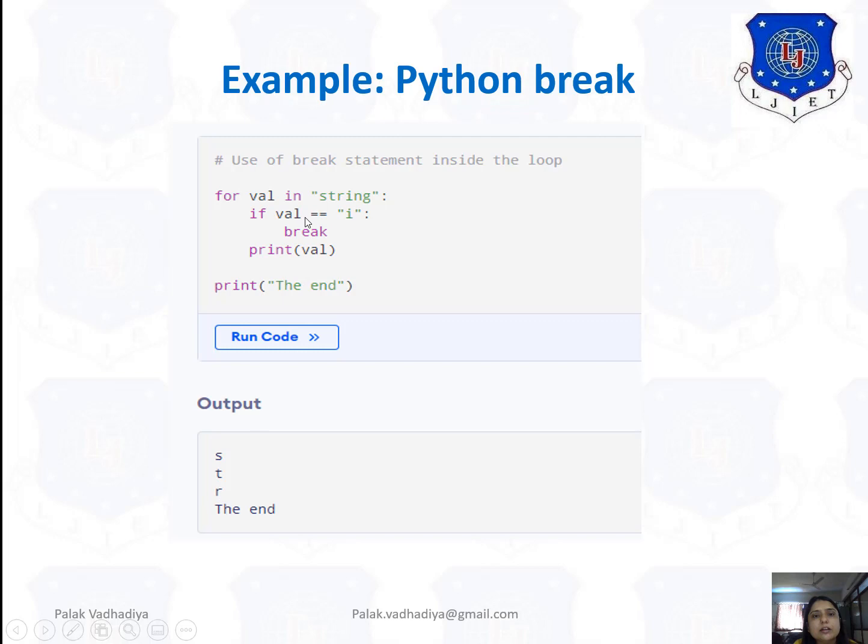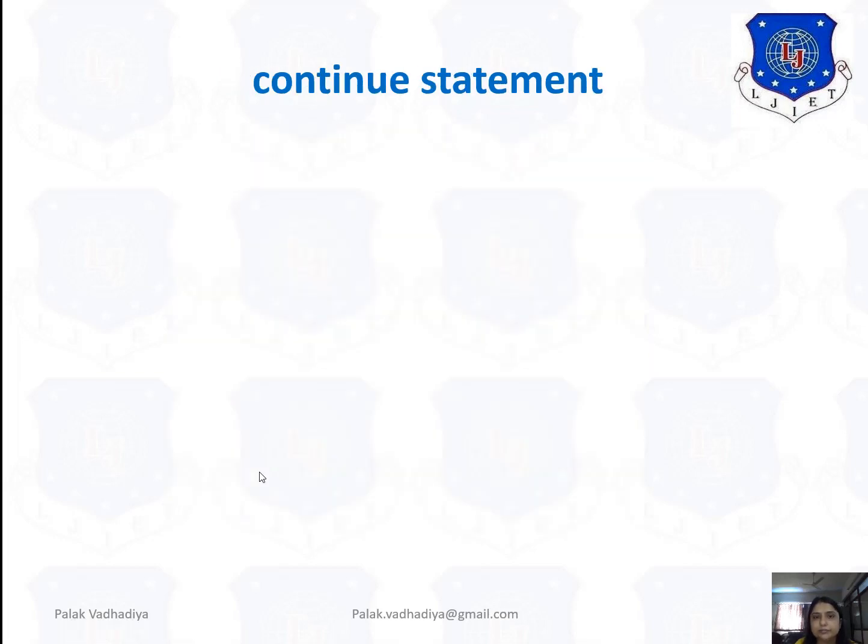Again r is printed. Now the fourth one, that is i. Yes, i is equal to i. So it will break the execution of this for loop and simply type the end. Alright. Next we will discuss the continue statement.